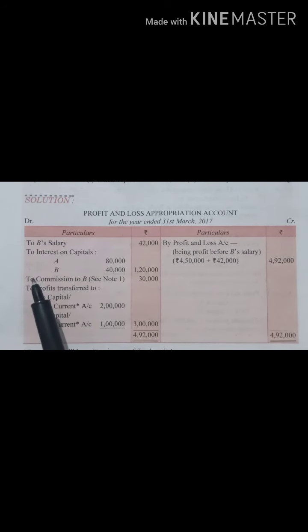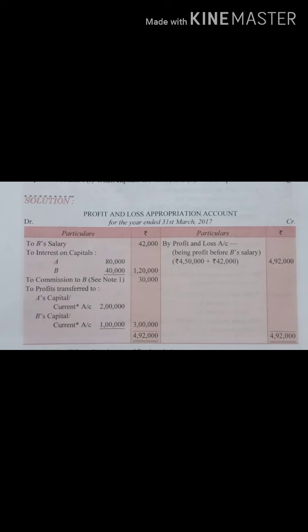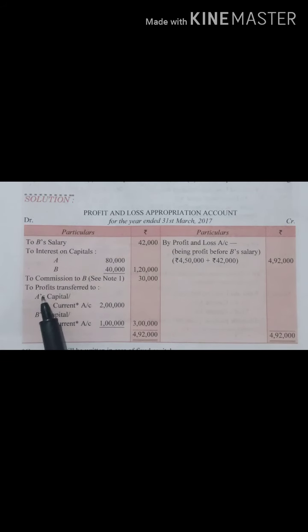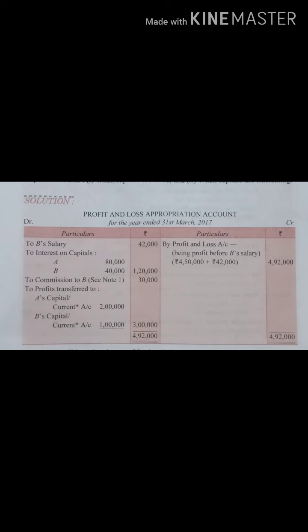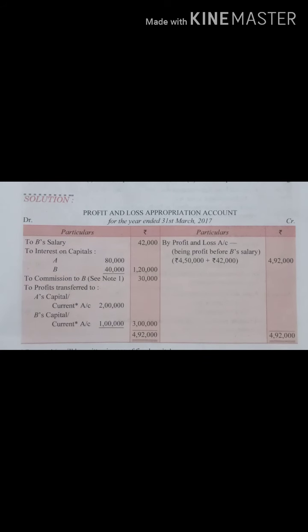Fine. Then we will give interest. It was mentioned that interest is given. Fine. Then we will give commission to B. See above, when we saw the problem, it was clearly mentioned that this salary was being given to B and equally he was being given commission.